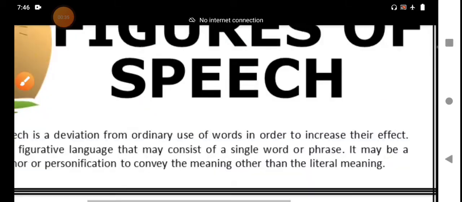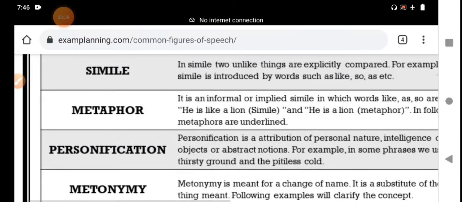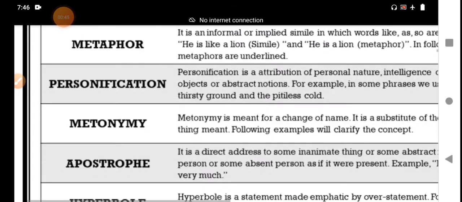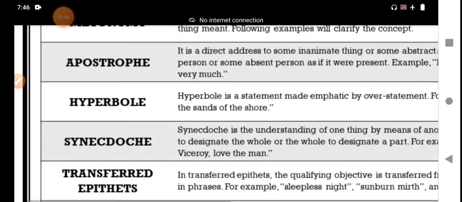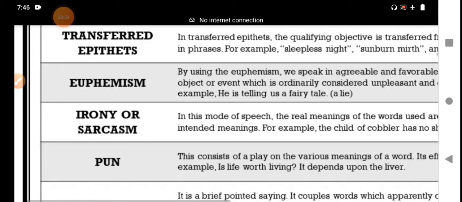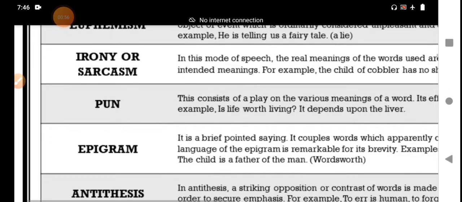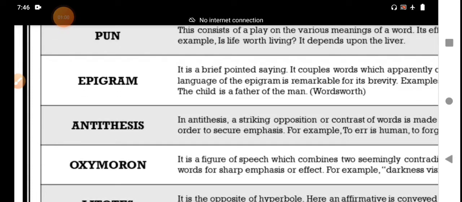Already in the 5 parts we have completed the figures of speech belonging to simile, metaphor, personification, metonymy, apostrophe, hyperbole, synecdoche, transferred epithet, euphemism, irony or sarcasm, pun, epigram, and antithesis.